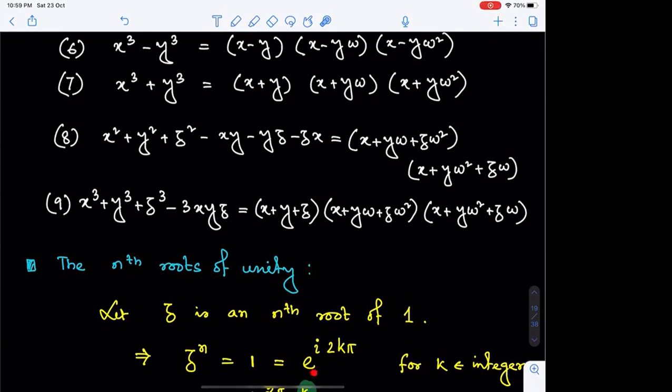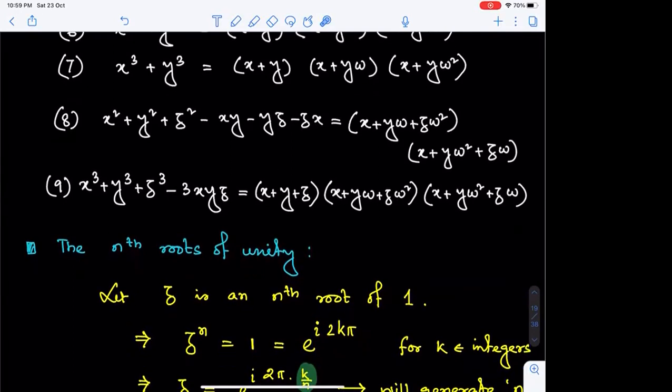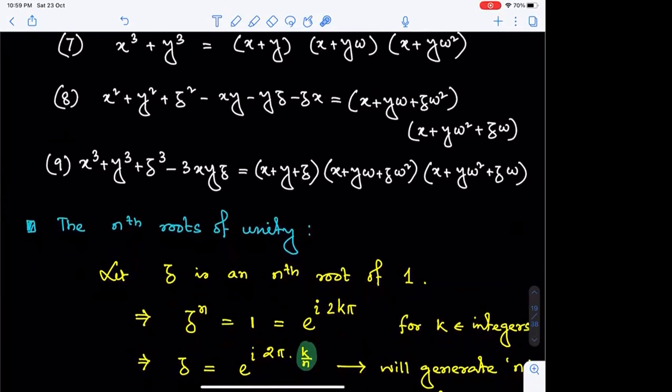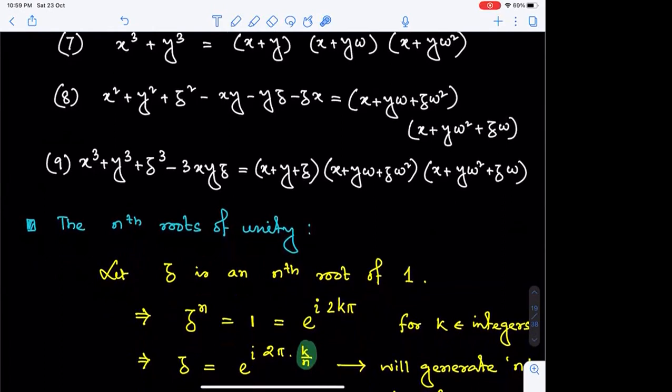So 1 being represented as a polar form of complex number, e to the power iota into 2k pi, k being any integer. So z itself will give us e to the power i into 2 pi into k by n. Actually, it will be whole to the power 1 by n, but that whole to the power 1 by n can be written as k by n multiplied with e to the power i into 2 pi, right?